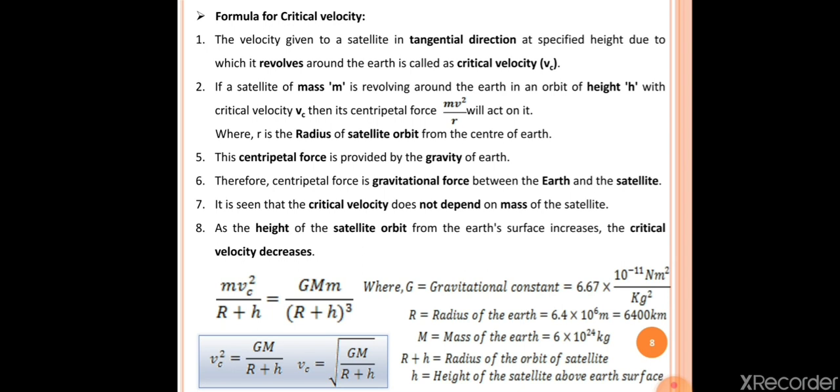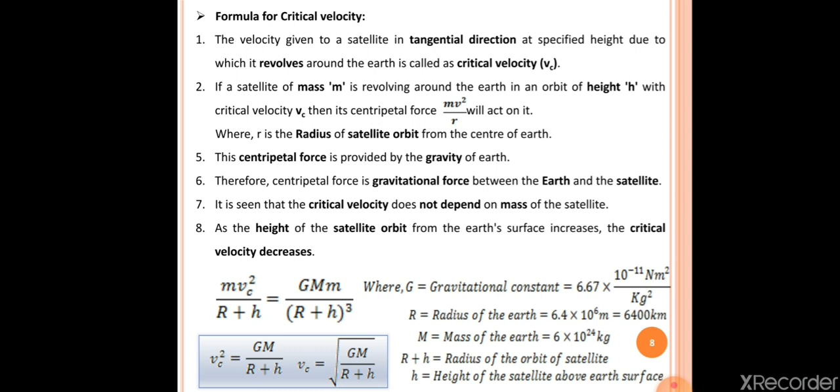The third point here is, this centripetal force is provided by the gravity of earth. So an artificial satellite revolves around the earth with a centripetal force, and this centripetal force is provided by the gravity of earth, or the gravitational force of the earth. The next point is, therefore, centripetal force is the gravitational force between earth and satellite. Whatever centripetal force acts on the artificial satellite revolving around the earth is nothing but the gravitational force acting between the earth and the artificial satellite.